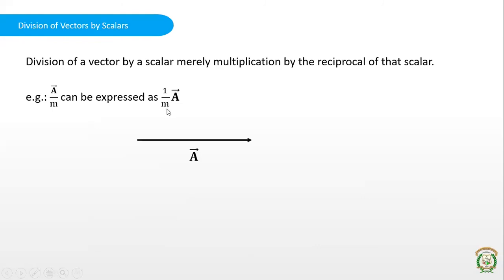Suppose this is the vector A, right? Then what will be A by 3? A divided by 3 will be the same vector, but its size, the length, will be divided by 3. So this is A divided by 3. The direction will be the same, but the magnitude is divided by 3. If you are dividing by a negative number, then the direction will be opposite. Instead of showing right, you have to show it to the left. So these are the different operations that you perform, and the commutative, associative, and distributive laws we have seen are applicable to operations on vectors.